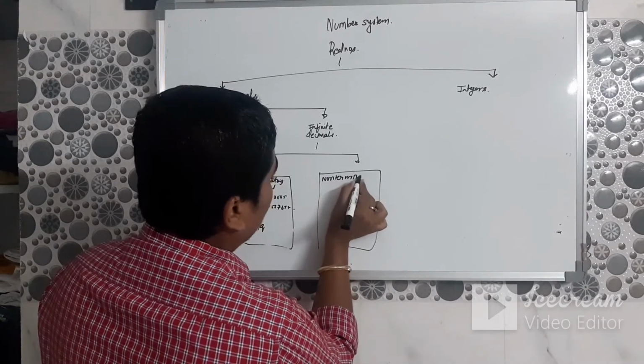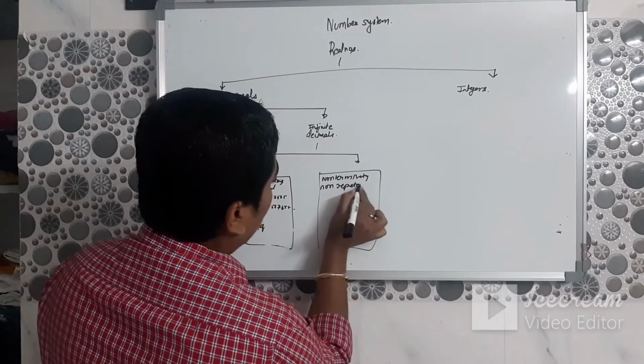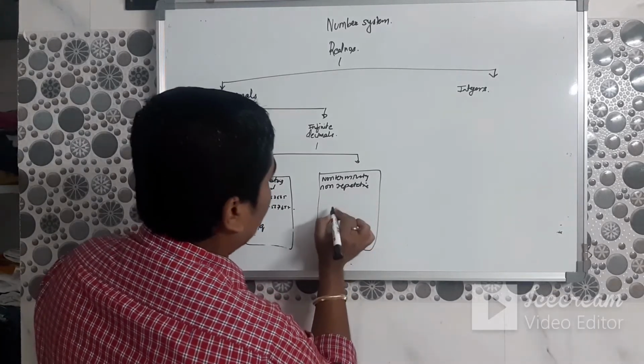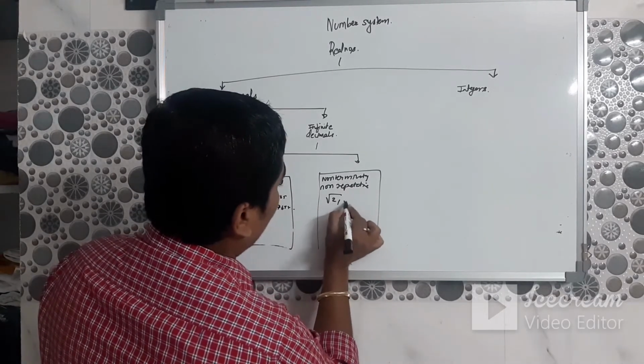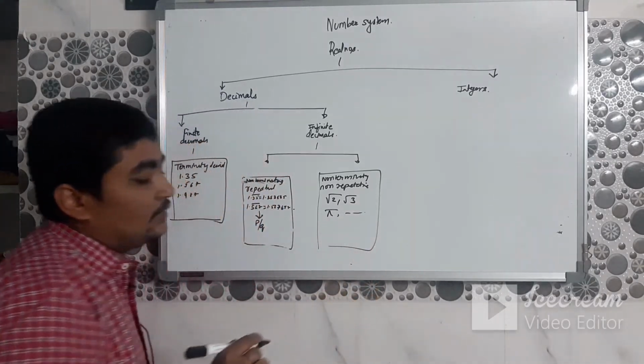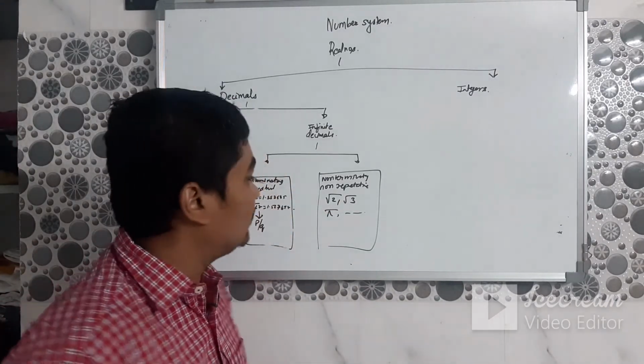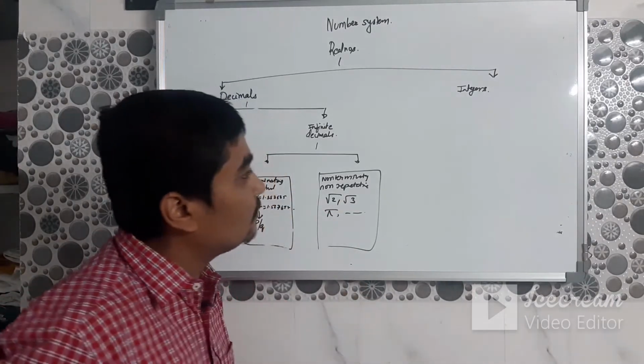Now here it is non-terminating, non-repetitive. So it is called root 2, root 3, pi. All these values are non-repetitive, non-terminating, and these are called irrational numbers also.